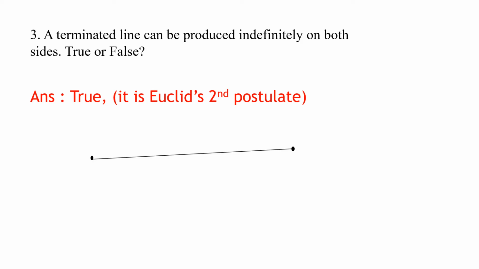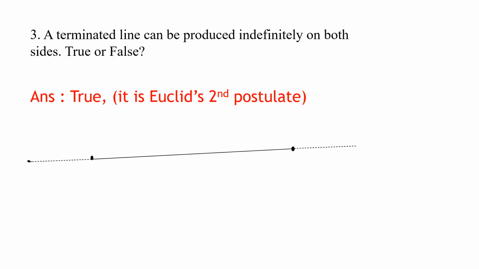Now, produced indefinitely means what? This line can be extended further in both the directions. So you can see this dotted line is extended further in one direction, also in the second direction. But is it extended till here only? So we have got an arrow to show.